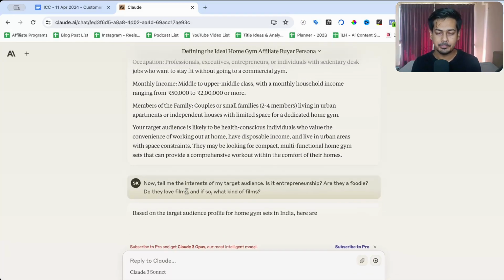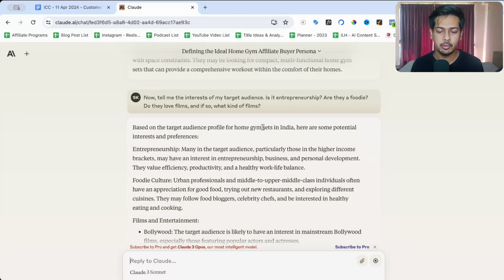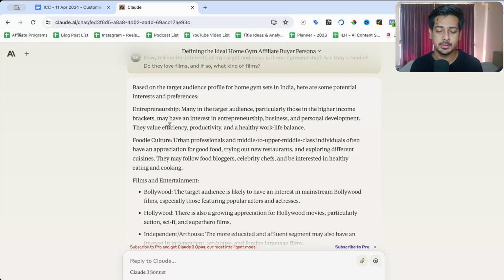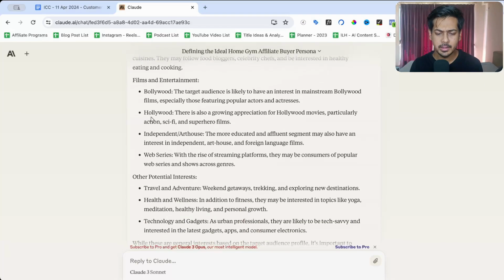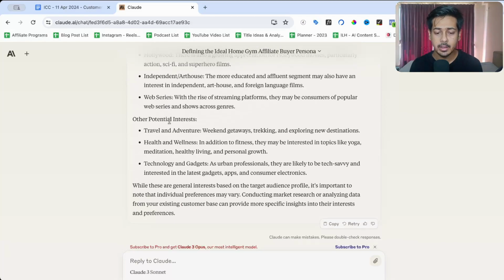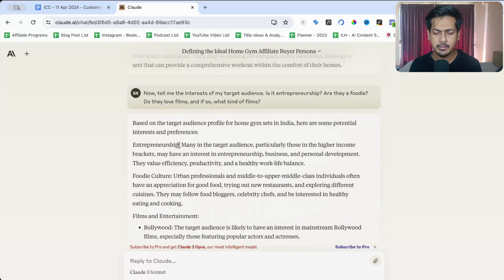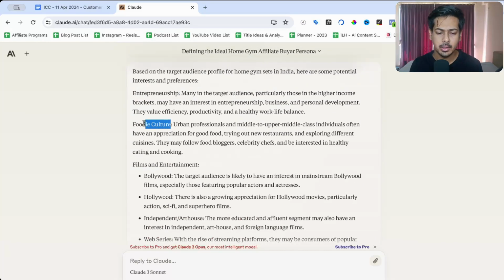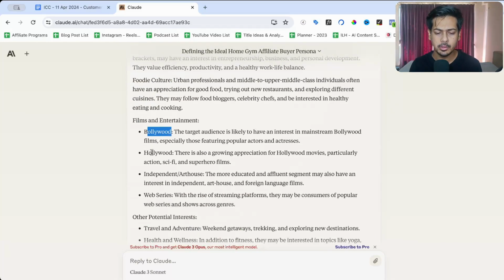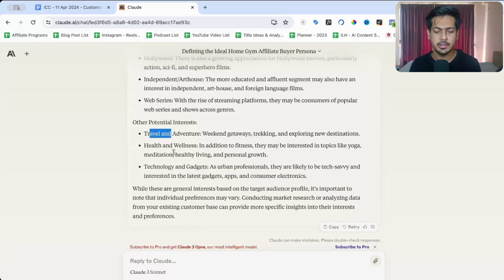Based on the target audience profile for home gym sets in India, here are some potential interests: entrepreneurship, foodie culture, films and entertainment, Bollywood, Hollywood, independent or art house, web series. Other potential interests: travel and adventure, health and wellness, technology and gadgets. Once I have this, I will copy these points and paste them in the first point of psychographics.